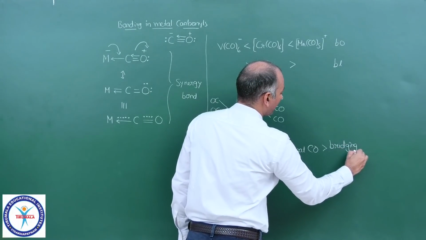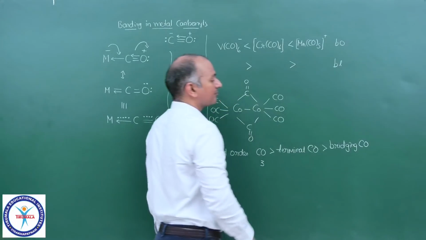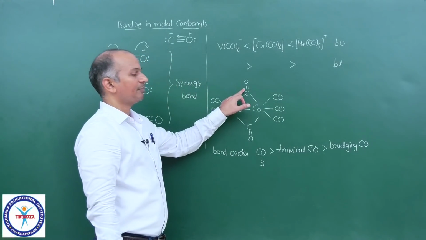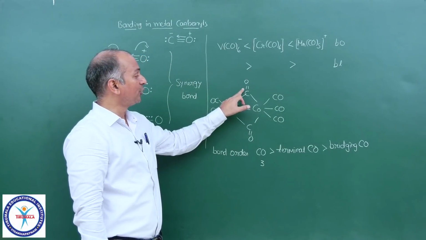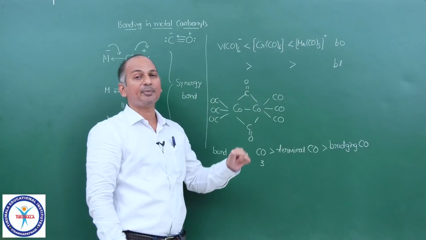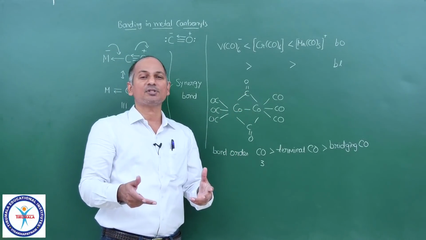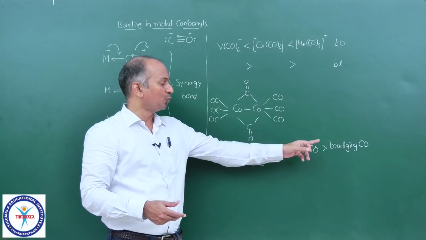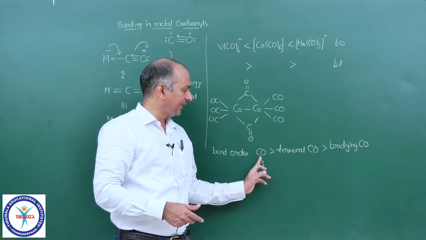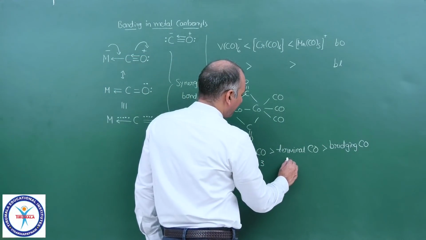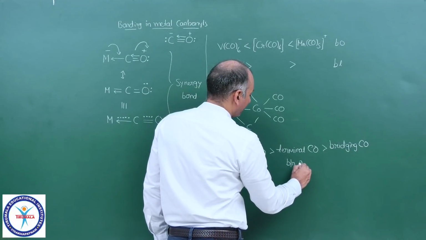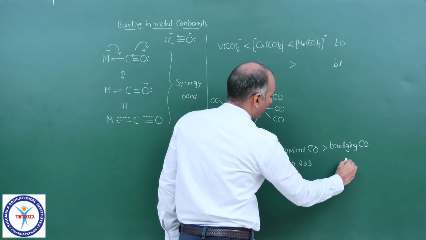Because in the bridging carbonyl group, what is the bond order? Perfectly 2. And I already told you it is just like the carbonyl carbon in aldehydes, the carbonyl carbon in ketones. So the bond order is 2. Bond order 2, bond order 3, and bond order between 2 and 3. And here the bond order is 2.